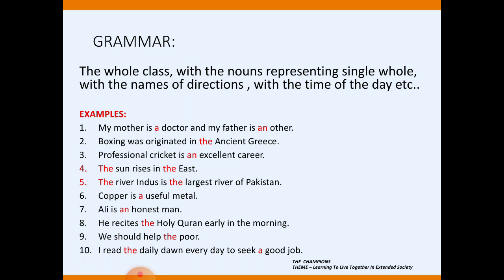Number 2, boxing was originated in ancient Greece. The ancient Greece, because we have discussed in the previous slides where we put the. Number 3, professional cricket is an excellent career. An excellent, why put an with it? Because it has the vowel sound of excellent.